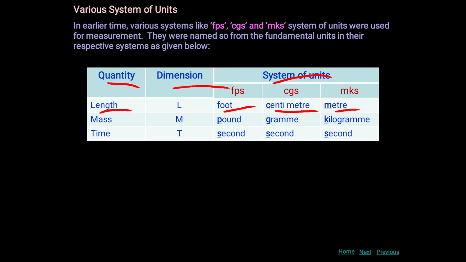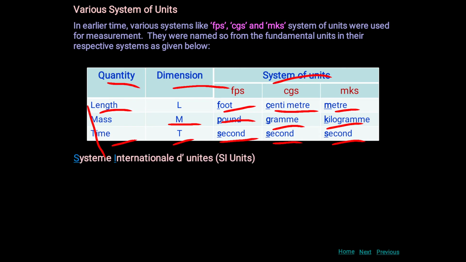Then mass, dimension is M. We measure it in FPS in pound, CGS gram and MKS kilogram. Time, dimension is T. In FPS it is second, CGS second and also MKS second. Okay, these are the different quantities we can measure in different unit systems.